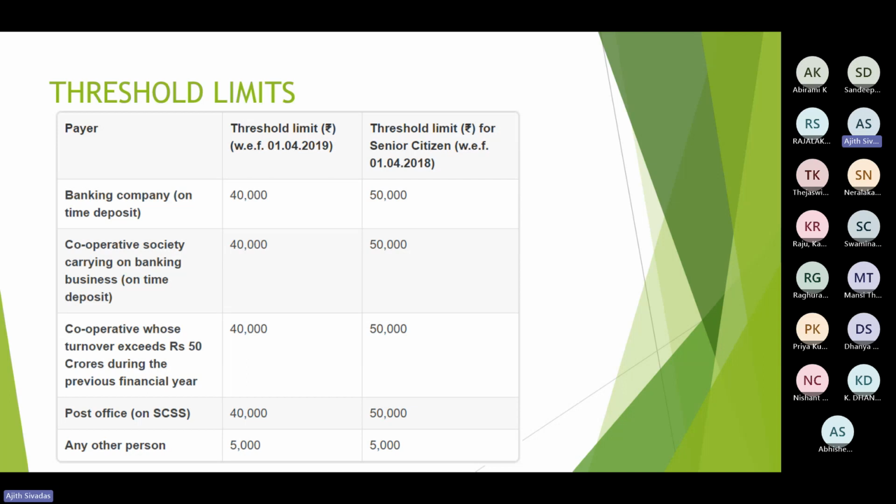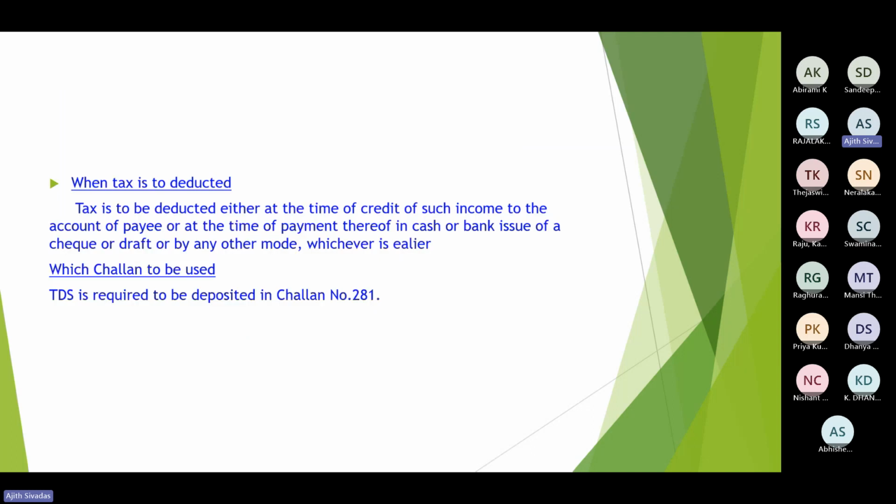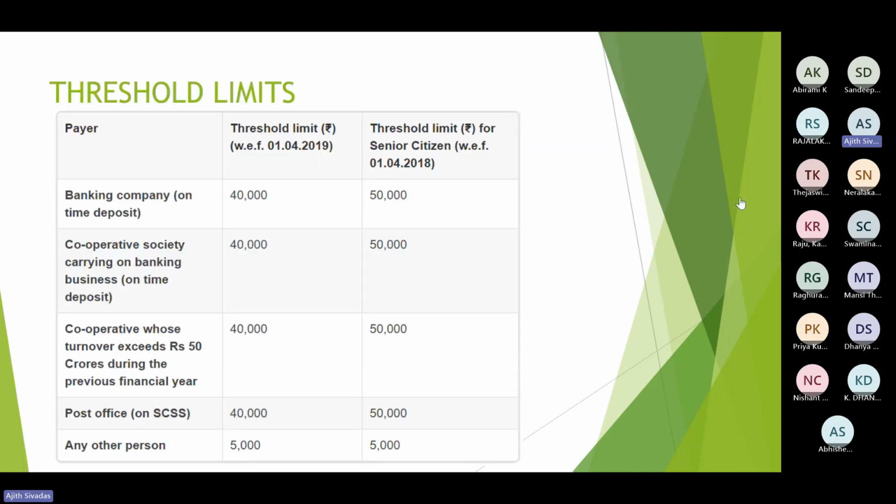So in short, if the depositor is 45 years, then the threshold limit shall be 40,000. If the bank pays interest of more than 40,000, then TDS would be required to be deducted. But if you are a senior citizen depositor, then the bank would deduct the TDS only if the amount is more than 50,000 rupees. Apart from banking company, cooperative society, post office and all, for any other person making the interest payment, 5,000 rupees is the threshold limit.